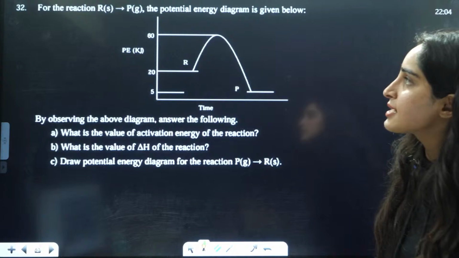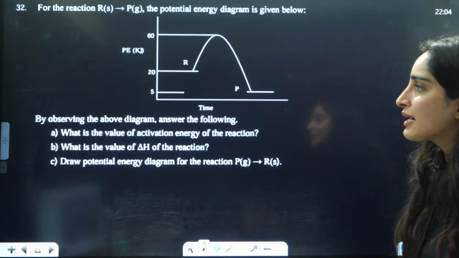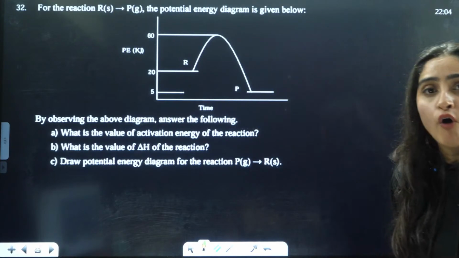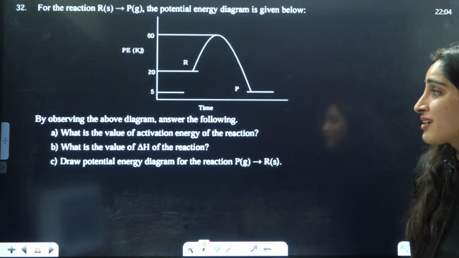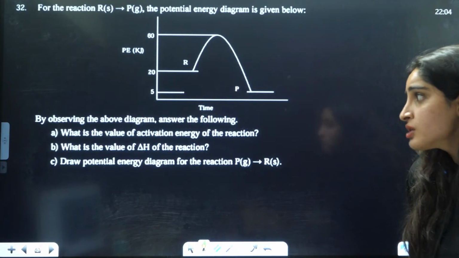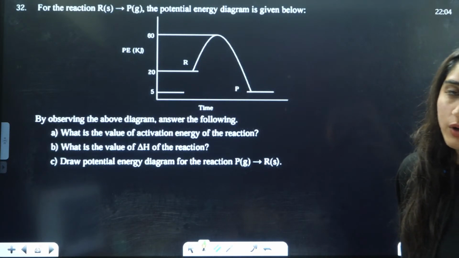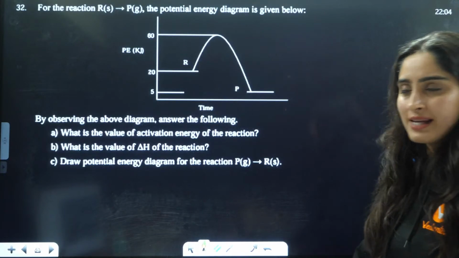Okay. Next is, for a reaction, the potential energy diagram is given below. They are asking you, by observing the above diagram, answer the following questions. What is the value of activation energy? What is the value of delta H? Draw the potential energy diagram for products to reactants. Okay. So guys, very simple.